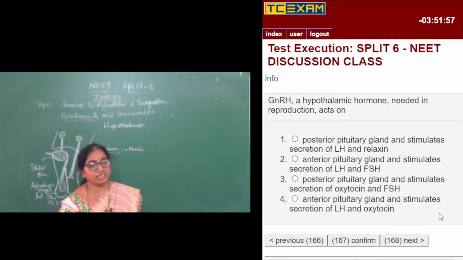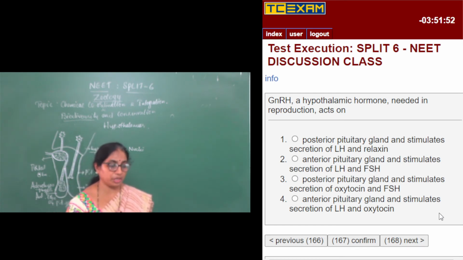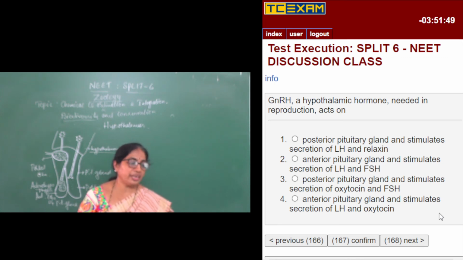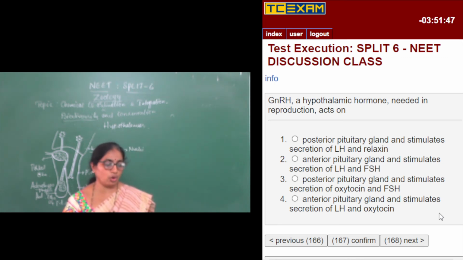Next, GnRH, a hypothalamic hormone needed in reproduction, acts on: posterior pituitary gland and stimulates secretion of LH and relaxin; second option, anterior pituitary gland and stimulates secretion of LH and FSH; posterior pituitary gland and stimulates secretion of oxytocin and FSH; anterior pituitary gland and stimulates secretion of LH and oxytocin.